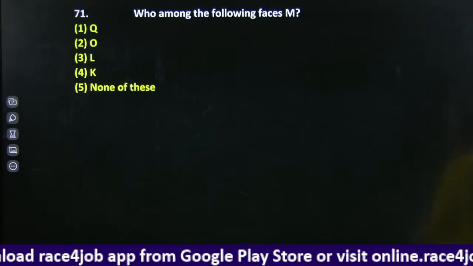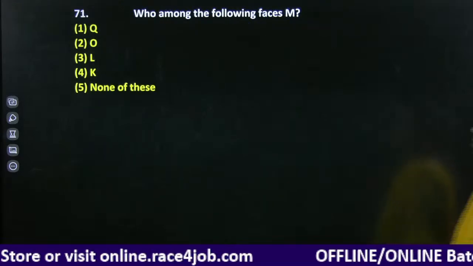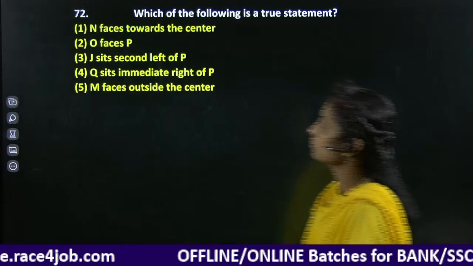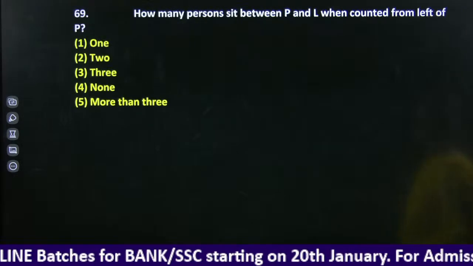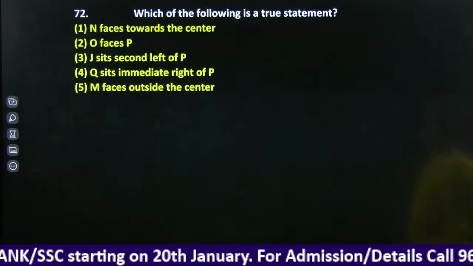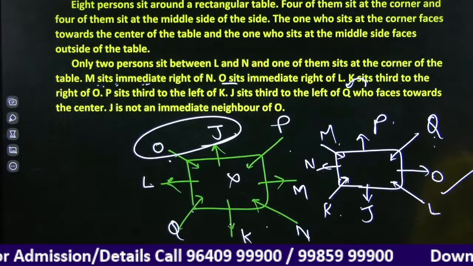Who among the following faces M? M faces L. Which of the following is a true statement? N faces towards the center. N faces away from the center. O faces P. No.